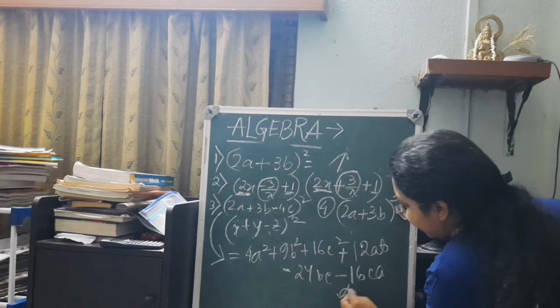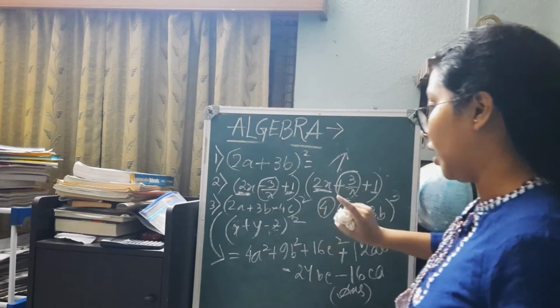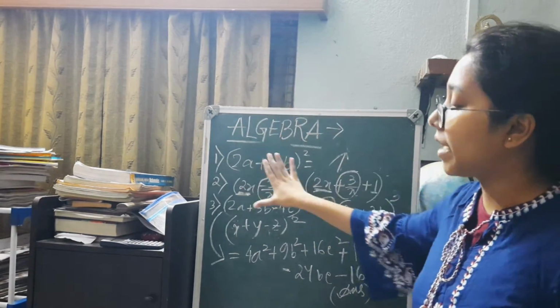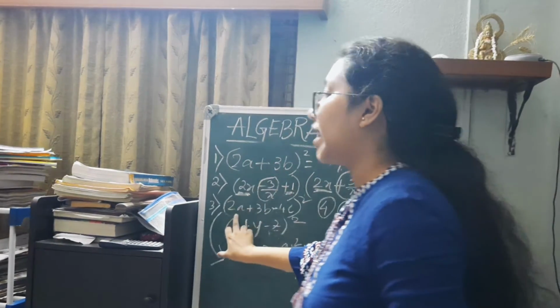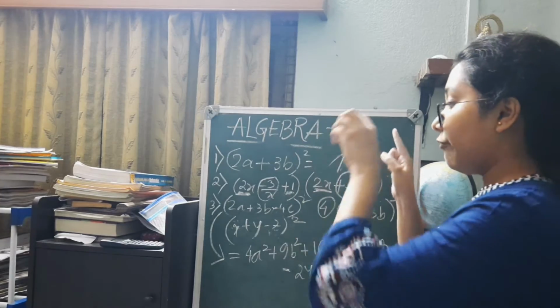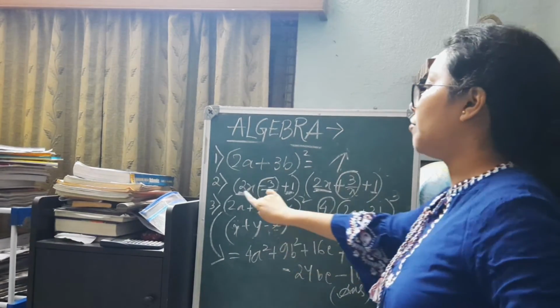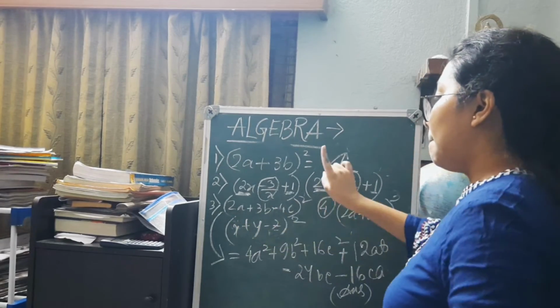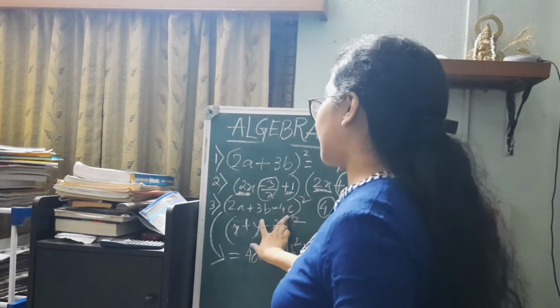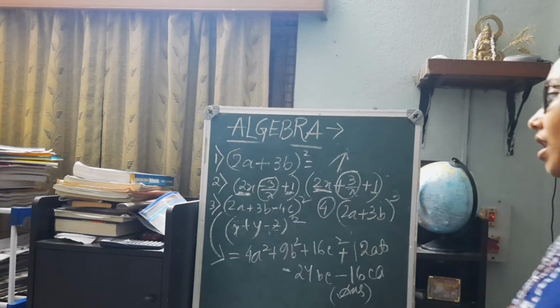So we arrive at our answer here for question number 3. Initially there is also a step where you have to show (2a) square plus (3b) whole square plus of (minus 4c) whole square plus 2 into x into y minus 2 into y into z minus 2 into z into x.